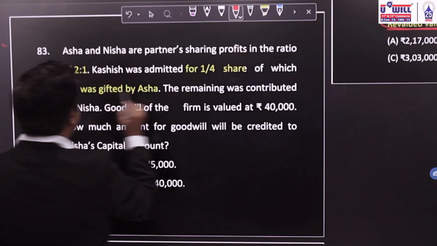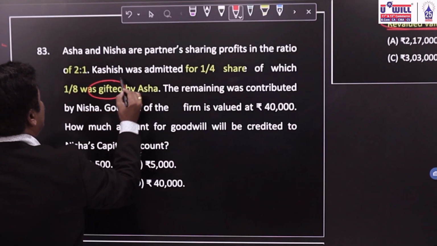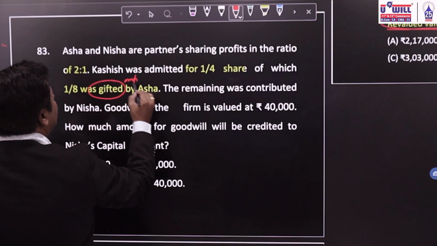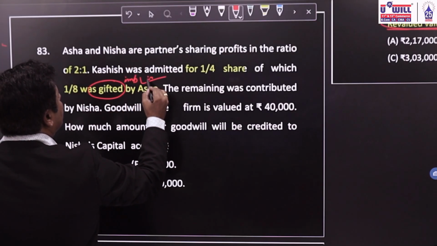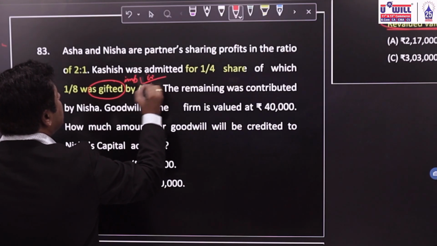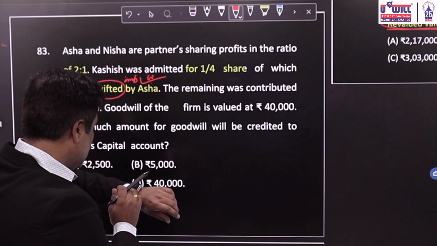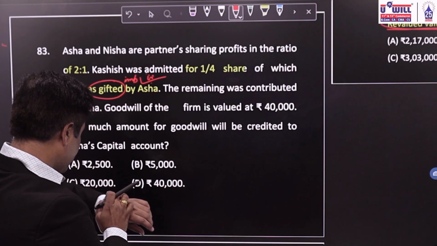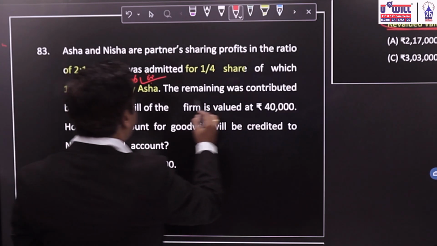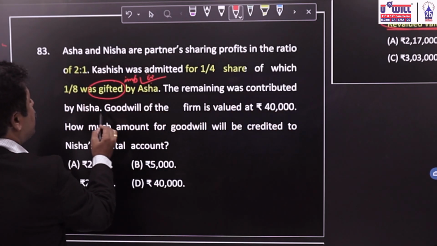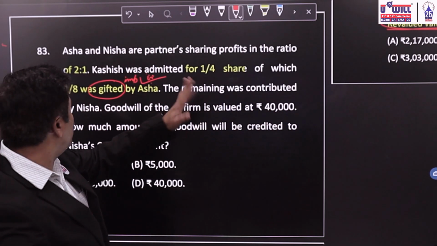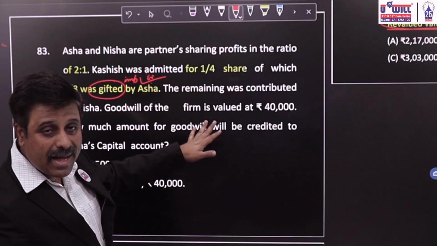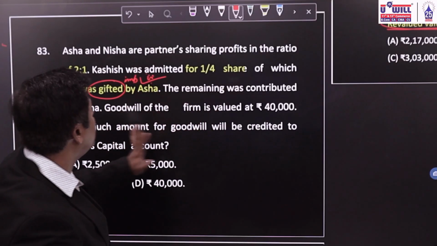Now, this is something very, very important. Let's understand what is the importance of it. The remaining amount was contributed by Nisha. Of the 1/4 share, 1/8 was gifted by Asha, and the remaining was contributed by Nisha.